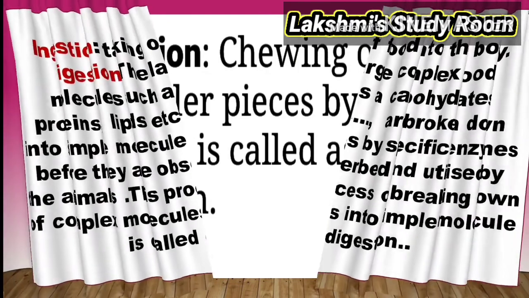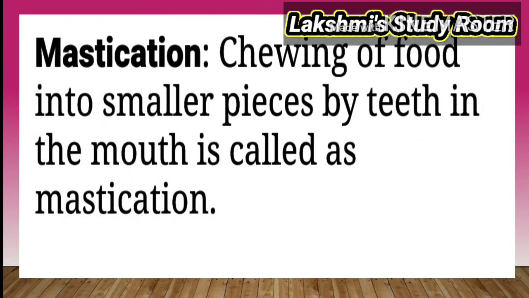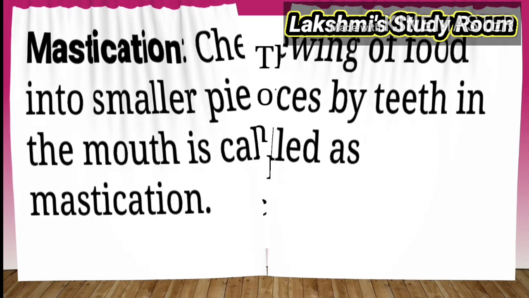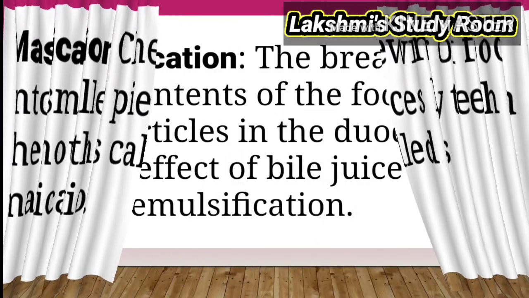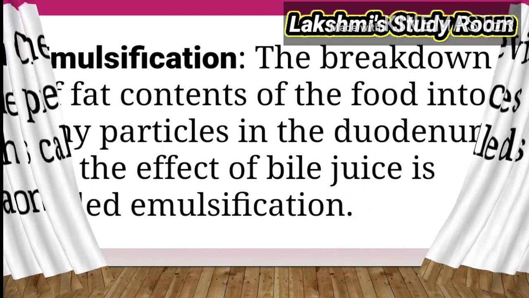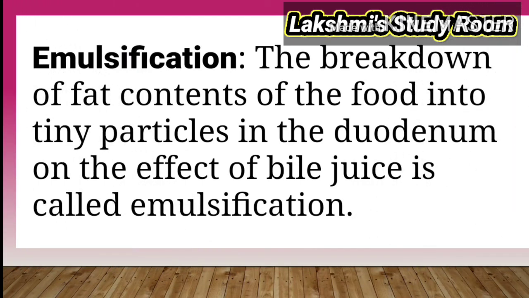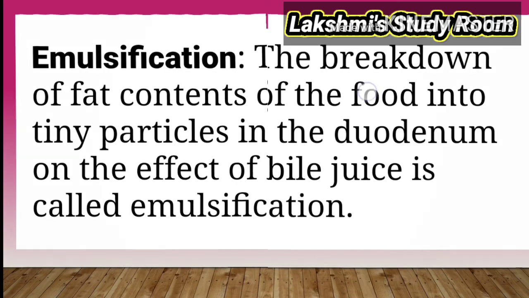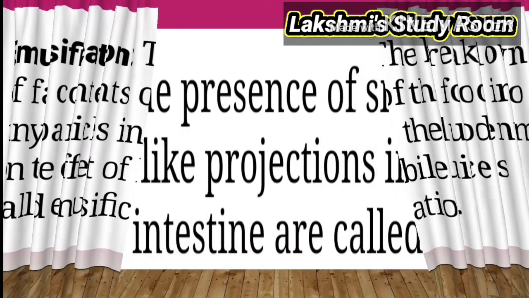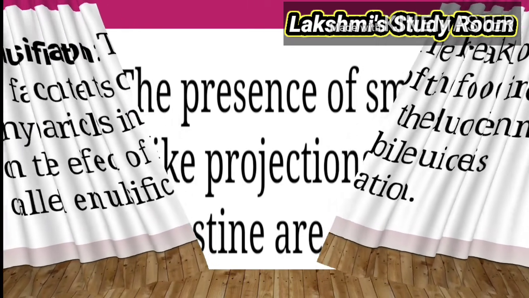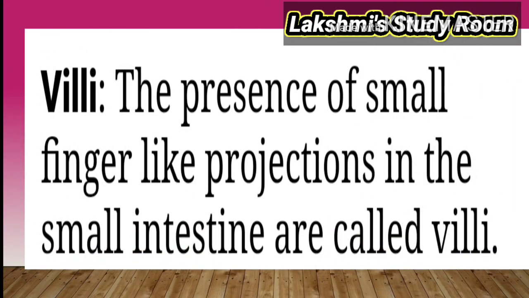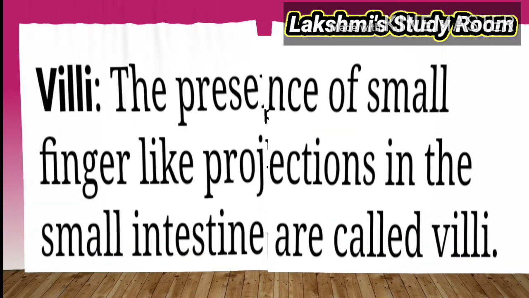What is mastication? Chewing of food into smaller pieces by the teeth in the mouth is called mastication. Then what is emulsification? The breaking down of the fat contents of the food into tiny particles in the duodenum, under the effect of the bile juice, is called emulsification. And villi: the small finger-like projections in the small intestine are called villi.